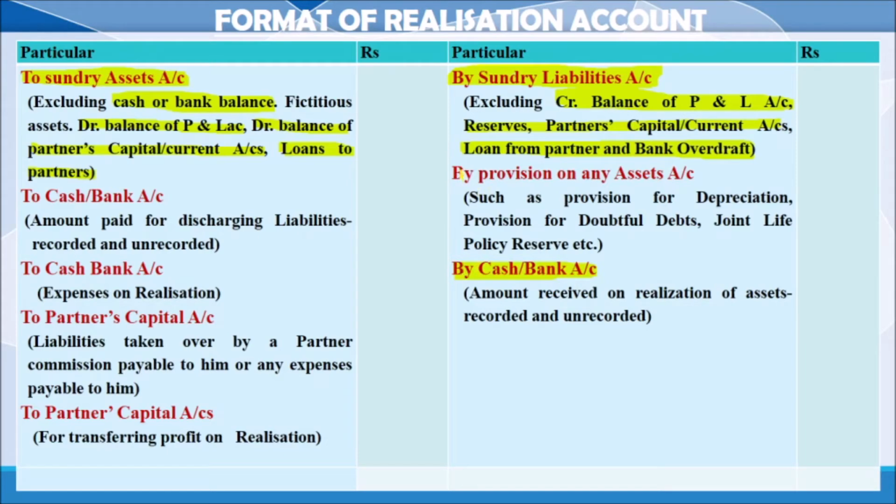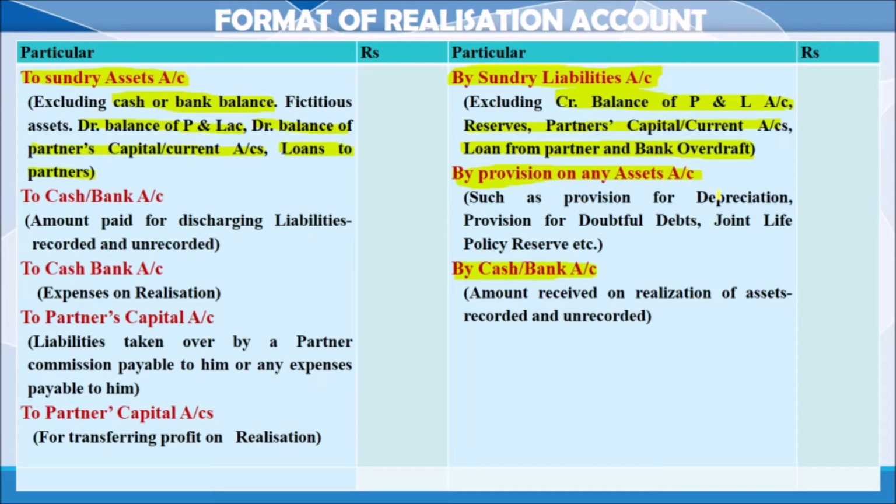One more item is there: the amount appearing as a deduction from debtors, that amount is also directly transferred. Provision on any asset, provision for depreciation or provision for doubtful debts, is also directly transferred to the realization account credit side. Remember that.